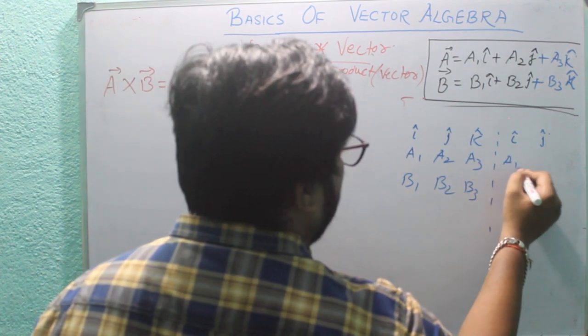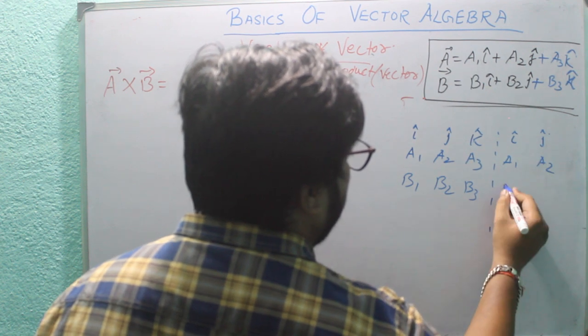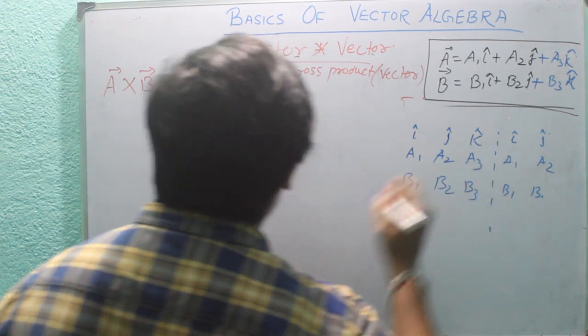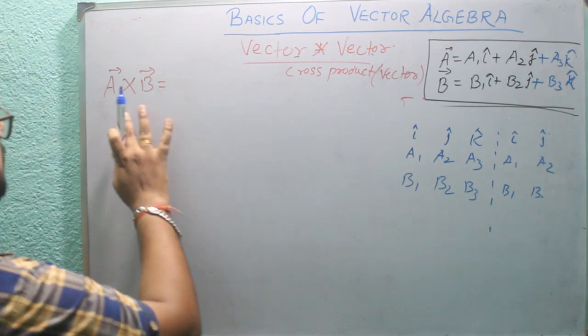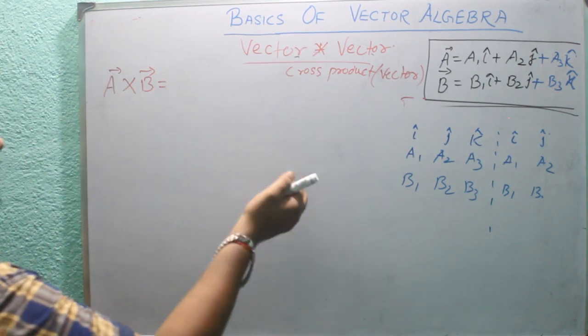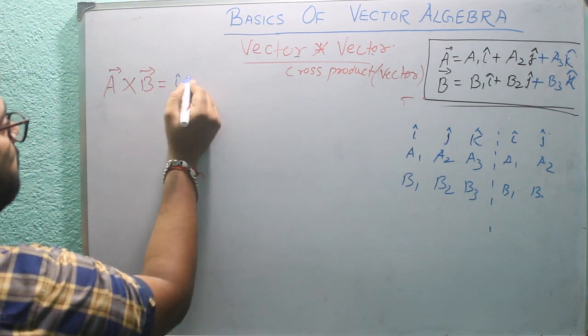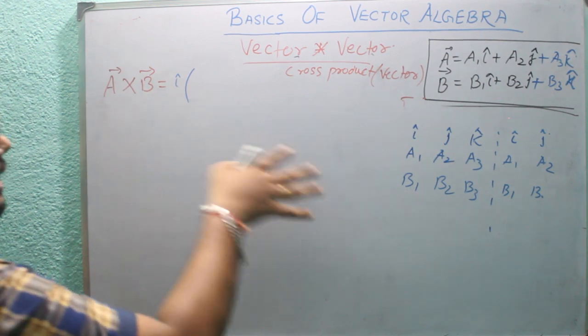So how to calculate this? Since the output is a vector, i cap, j cap, k cap will come. First i cap: the x part.